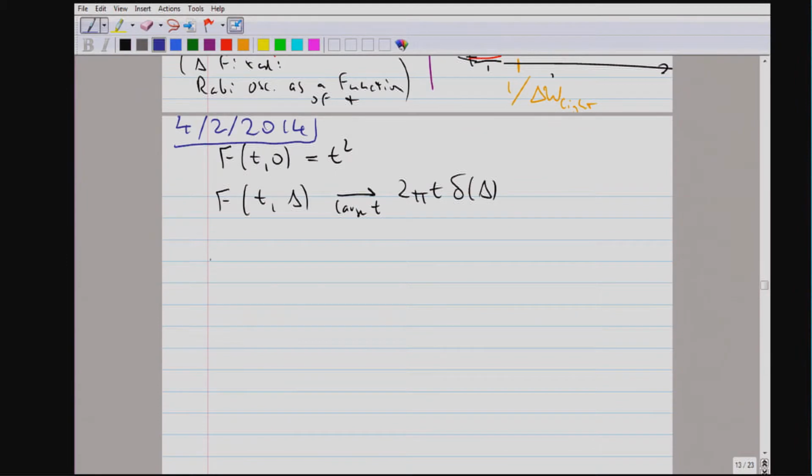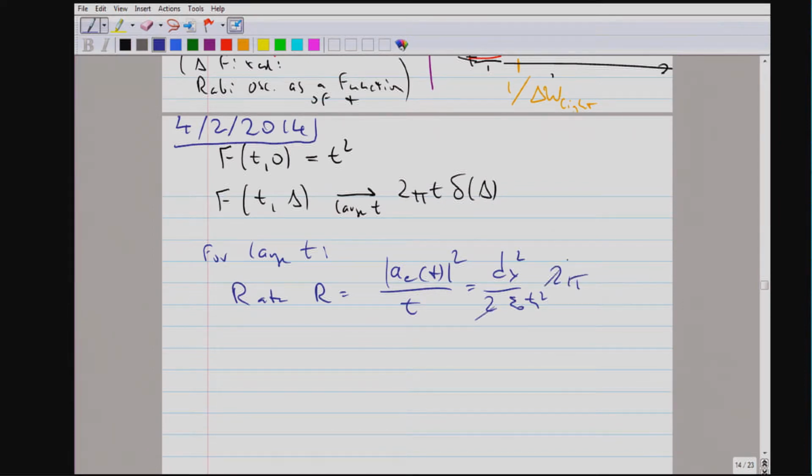Okay, so for large time, we can now talk about a rate, which is the probability which increases linearly with time, per unit time. And this was the matrix element squared over 2 epsilon naught h bar squared, times 2 pi, the 2 cancels.